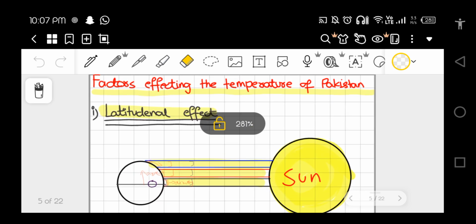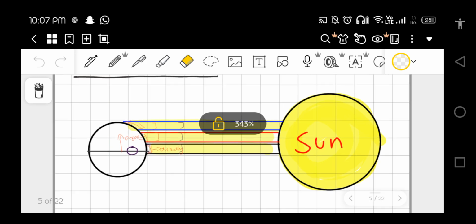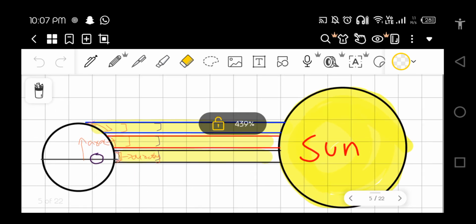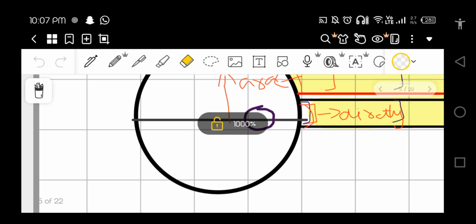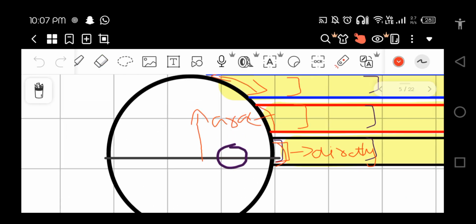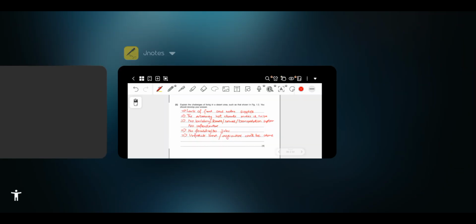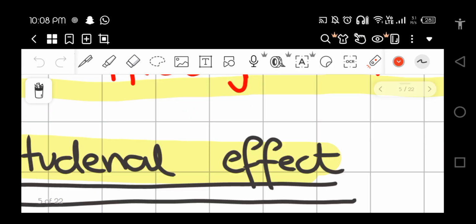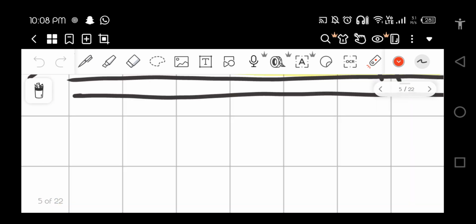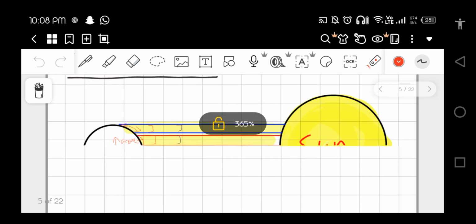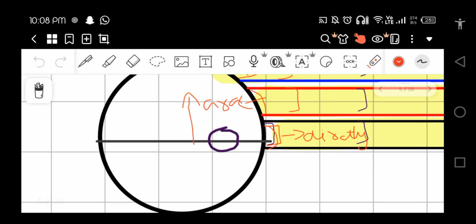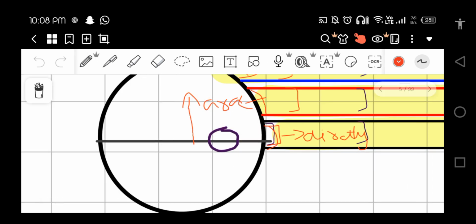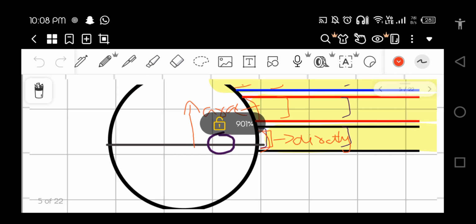Well, basically, latitudinal effect means an effect which is due to the angle of the sun, or which is due to being closer or nearer to the equator. Now what is the equator? I told you guys that there is an imaginary line in the middle of the earth, which we call the equator. All those areas nearer to the equator are hotter and far from the equator are cooler. Now why is this so?